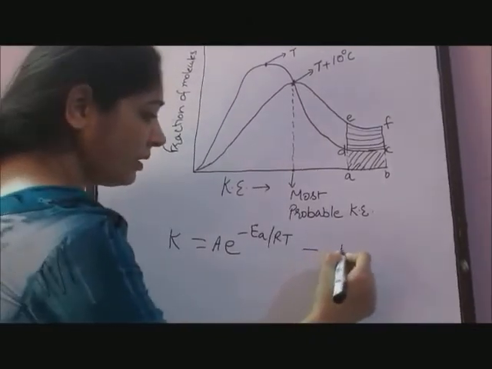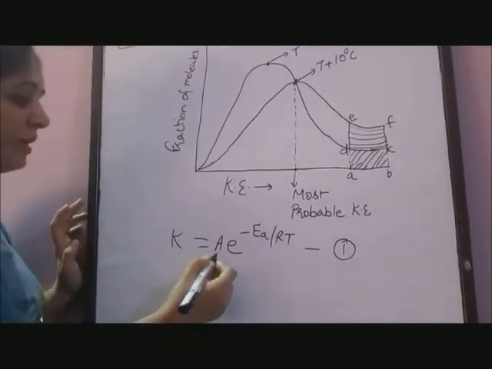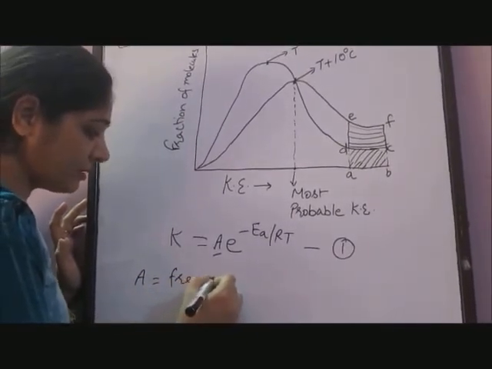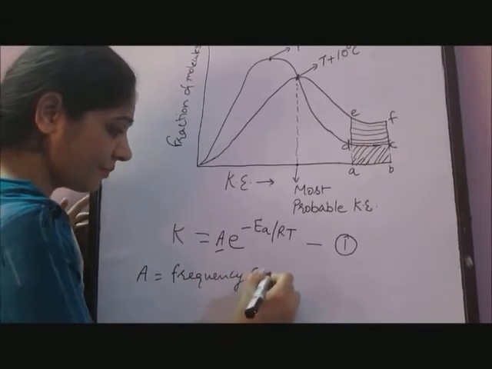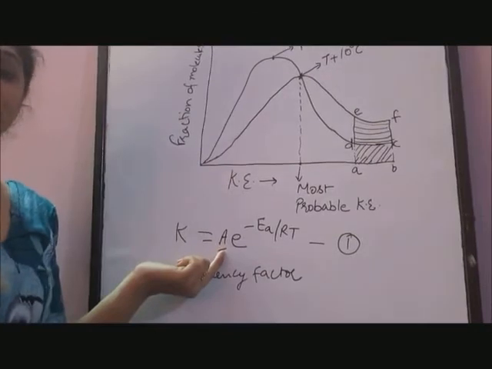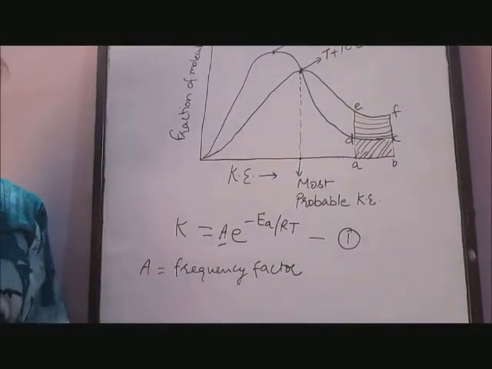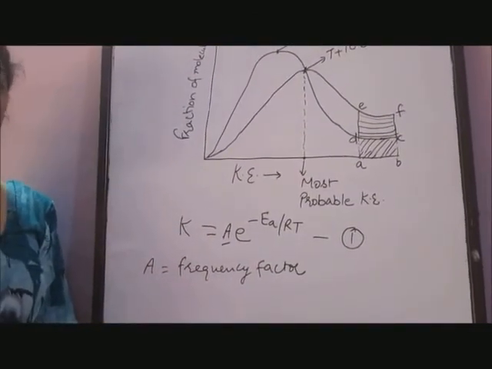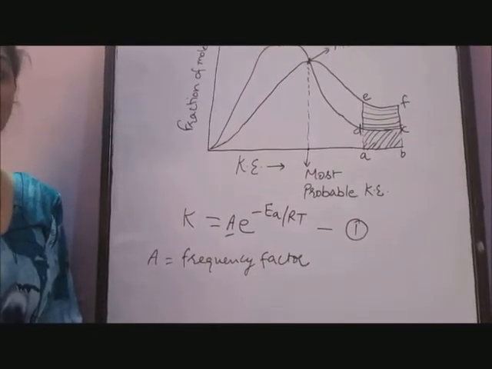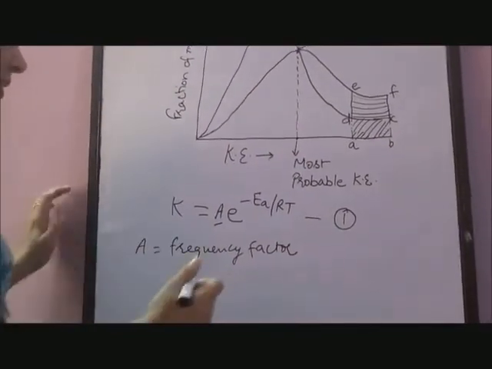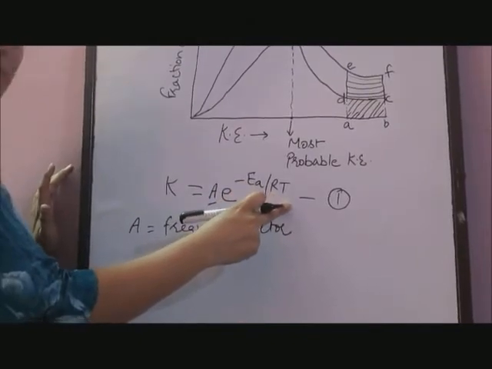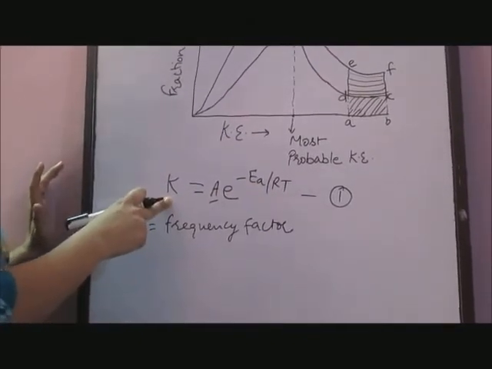This is equation number 1, where A is the frequency factor or pre-exponential factor. Frequency factor means it gives the frequency of binary collisions of reacting molecules per second per unit volume. EA is the activation energy, R is the gas constant, T is the absolute temperature, and K is the rate constant.